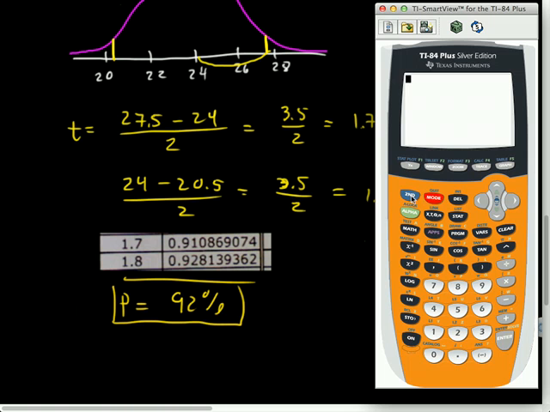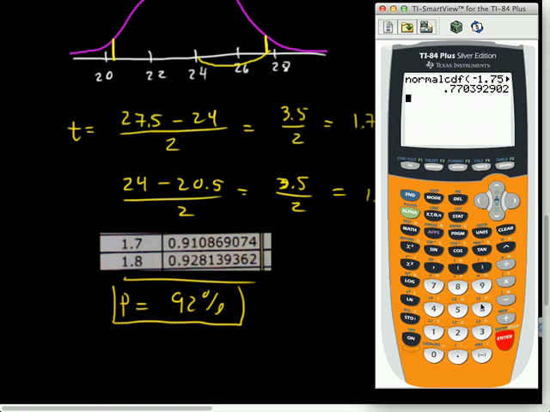So let's see. What you can do, watch this. If I hit second and go hit this vars button, there's normal PDF, normal CDF. If I go to normal CDF, oh, it's not doing the thing I did yesterday. I think I need to do negative 1.75, comma, 1, and close parentheses.